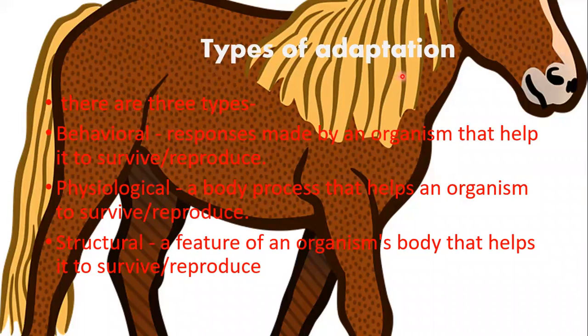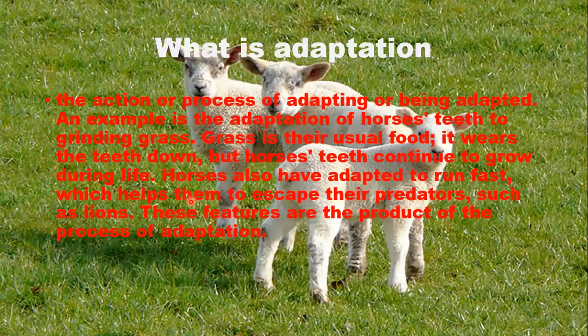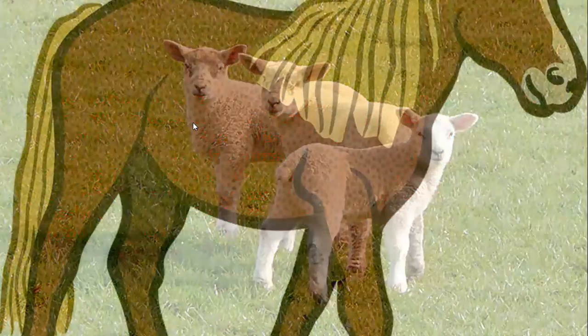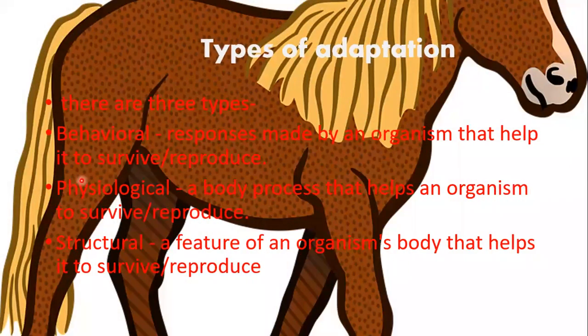Types of adaptation. There are three types of adaptation. Behavioral: responses made by an organism that help it to survive or reproduce. Physical: body processes that help an organism to survive or reproduce. Structural: a feature of an organism's body that helps it to survive or reproduce.